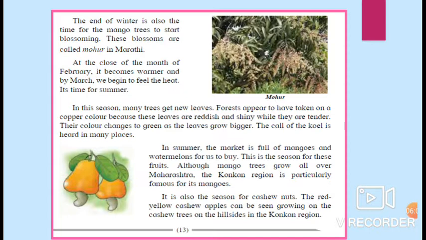In summer, the market is full of mangoes and watermelons for us to buy. This is the season for these fruits. Although mango trees grow all over Maharashtra, the Konkan region is particularly famous for its mangoes. It is also the season for cashew nuts. The red and yellow cashew apples can be seen growing on the cashew trees on the hillsides in the Konkan region.